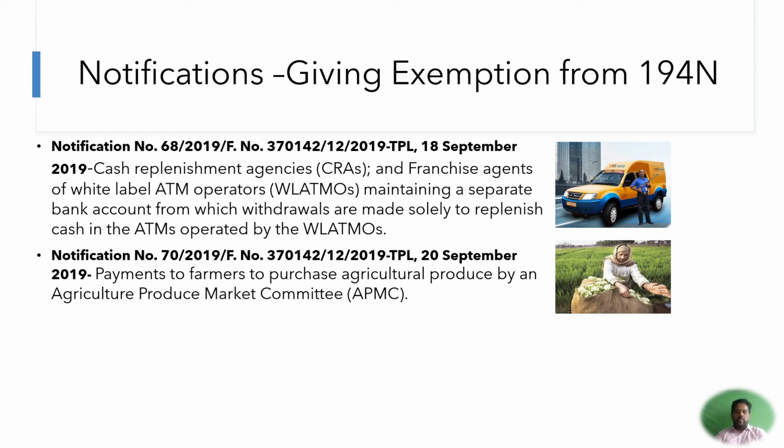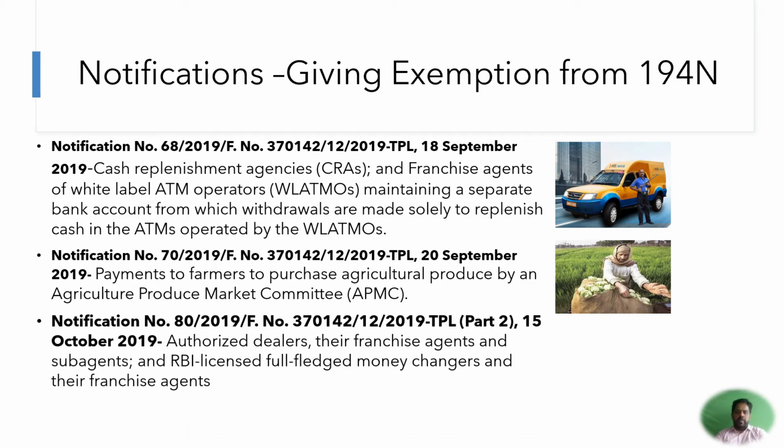At the same time, at the end of the month, for the withdrawal they have to give a certificate with details that this payment has been made to so and so farmer for so and so transaction.